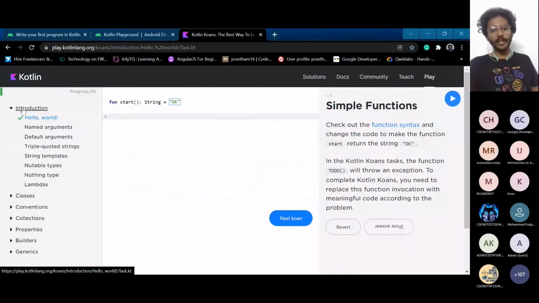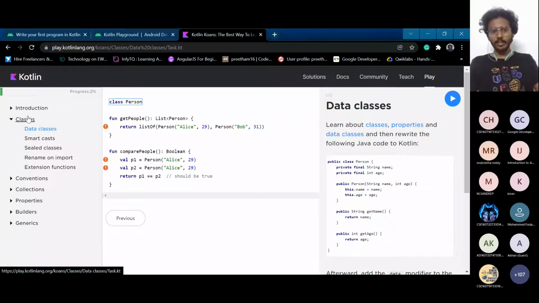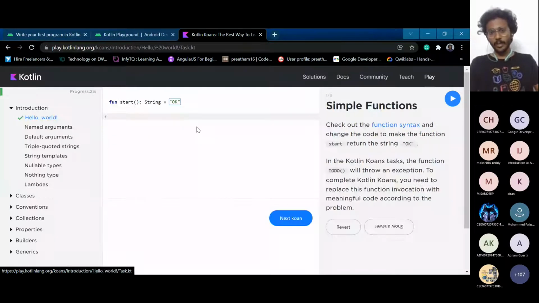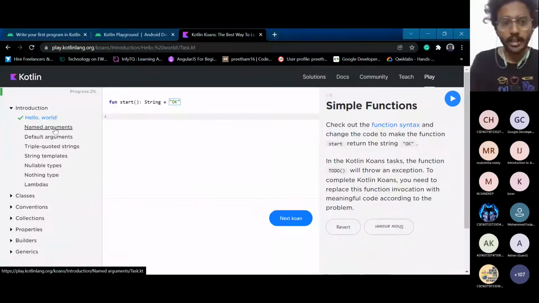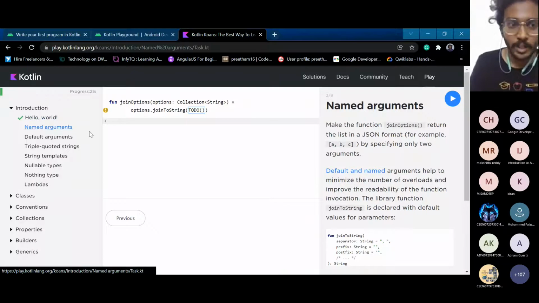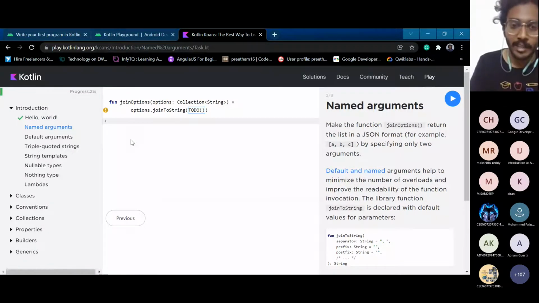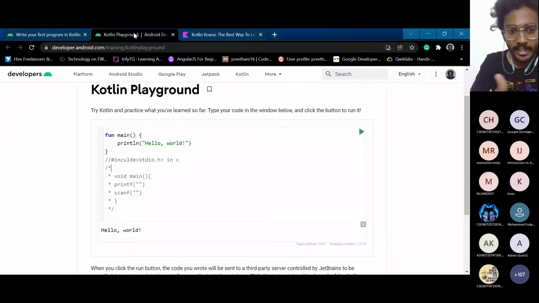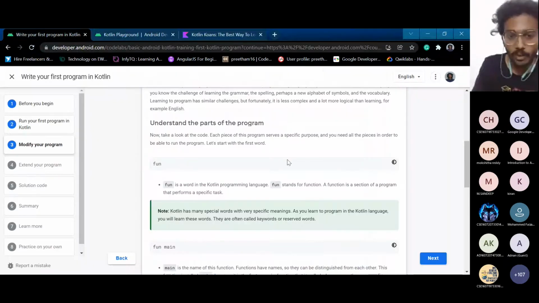In this they will be providing all the classes and all sorts of programming techniques where you can directly code and find answers. It will help in increasing your coding skills in the Kotlin programming language. You need this because this is the main language we require for developing Android applications.